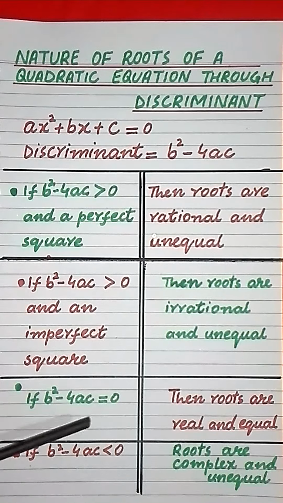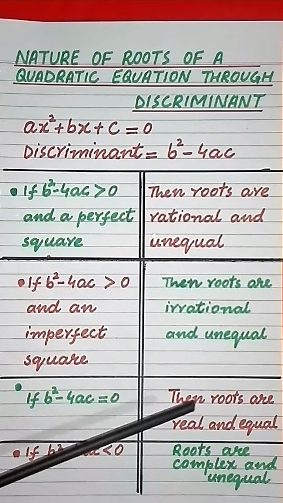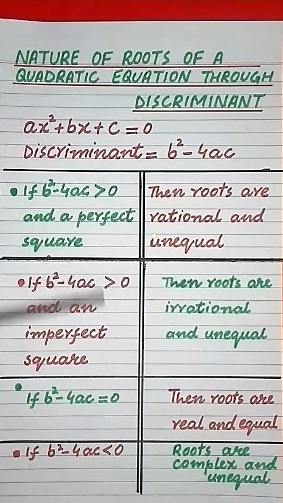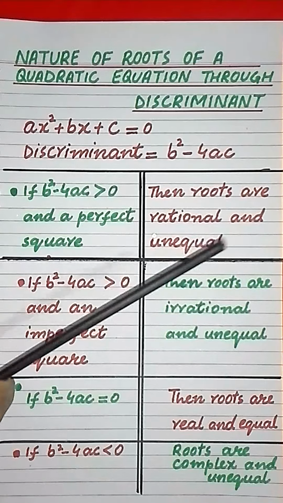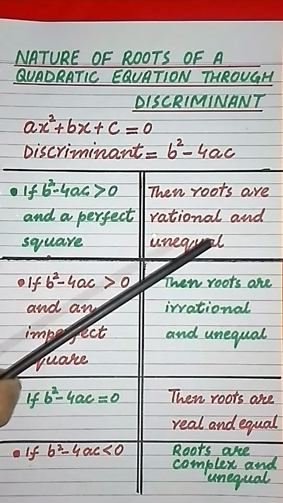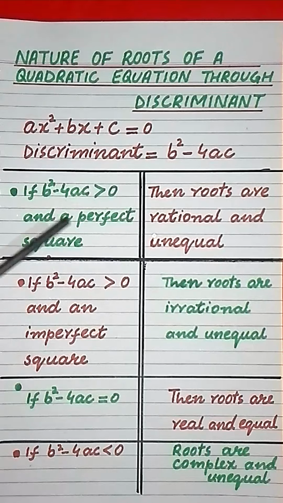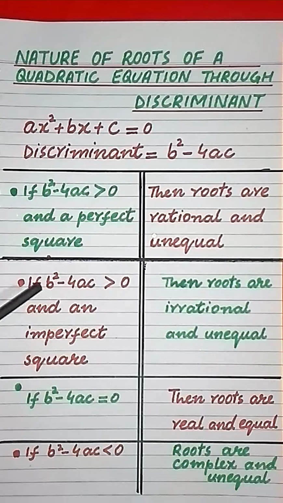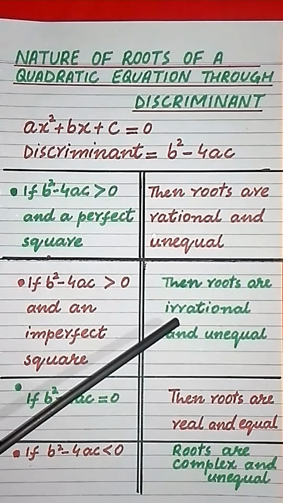And if discriminant is equal to 0, then roots are real and they are the same. But dear students, if discriminant is positive, then roots are different, rational or irrational. Now remember, if discriminant is positive and a perfect square, then roots are rational. And if discriminant is positive and an imperfect square, then roots are irrational.